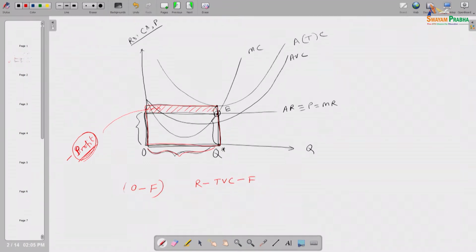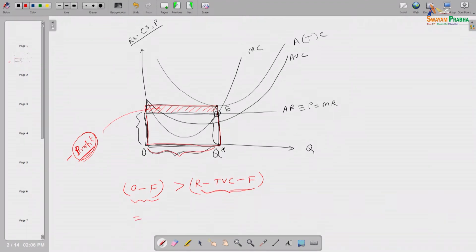So, when this left hand side is greater than this right hand side, then definitely he should stop production. This is the profit he gets when producing 0 output, and this right hand side is the total profit he gets when producing some positive amount of output, like OQ star in the diagram.